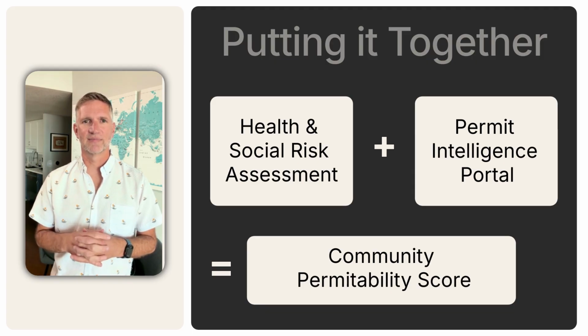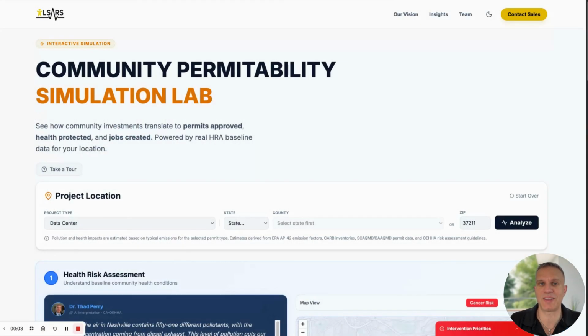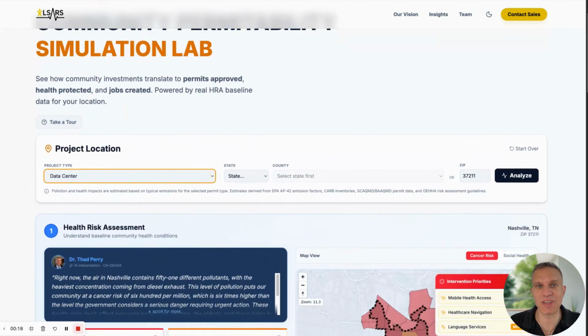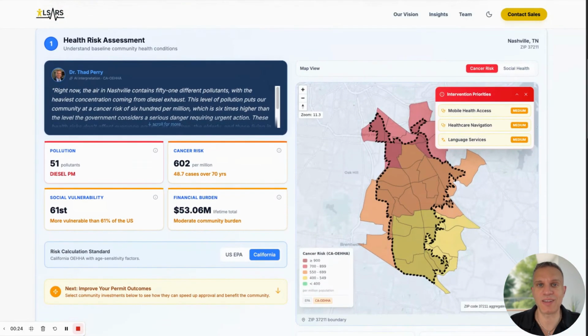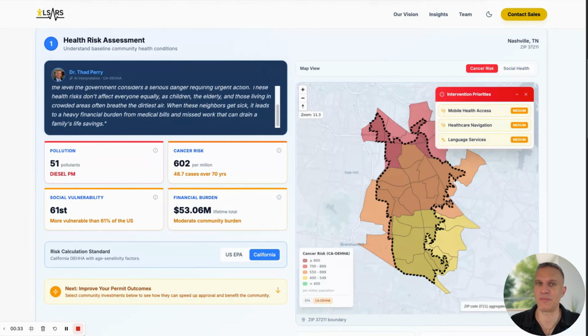All right, so we are at the Community Permittability Simulation Lab, and here we're going to simulate the speed of a permit for a data center that is in 37211, which is a zip code in Nashville, Tennessee. So what we can see here after entering that zip code is the first health risk assessment. Dr. Perry is telling us that the heaviest concentration of the pollutants is diesel, and that's putting our community at cancer risk of 602 per million. We've got a 61st percentile vulnerability in the nation and a lifetime financial burden of 56 million.